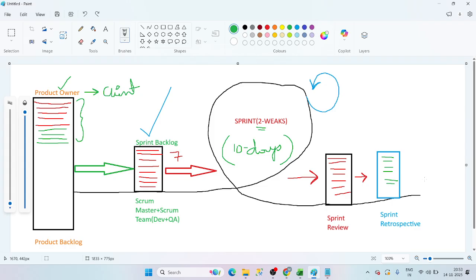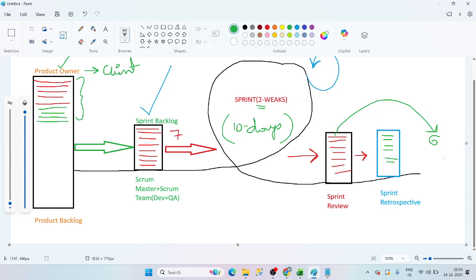No doubts, Manoj. Okay. Now, in sprint review, how many tickets have we taken, guys? How many tickets to the delivery, Kanchan? 6 out of 7. Okay. Now, this is called product increment, guys. This is called product increment.